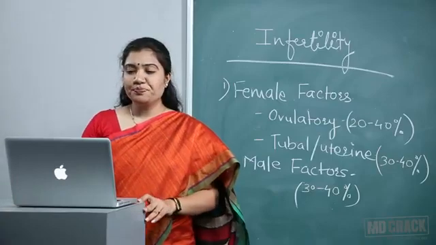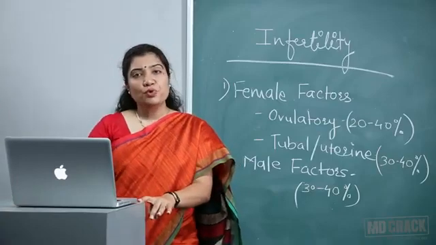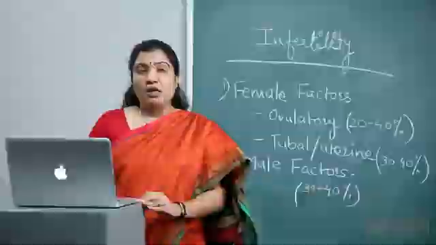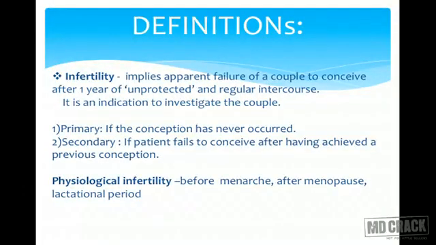Let's cover it. By definition, what is infertility? It's an apparent failure of a couple to conceive after 1 year of unprotected and regular coitus. In this definition, the important word here is unprotected. That makes it very clear that the couple is together but not using any kind of contraceptives.